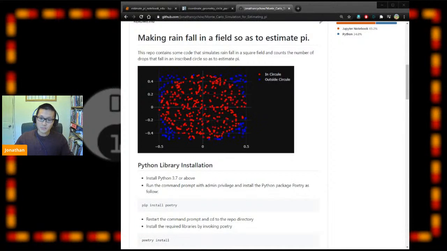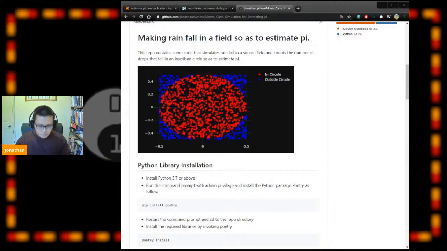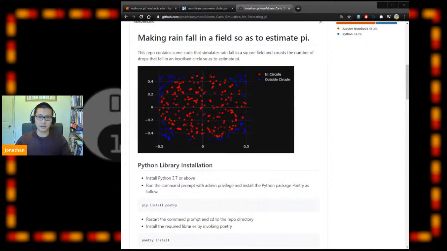So the example we are going to look at is actually quite interesting. It's one of the first few Monte Carlo simulation examples available. It's actually estimating the value of pi, as in 3.1415.